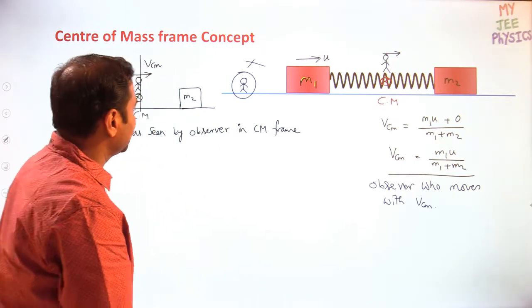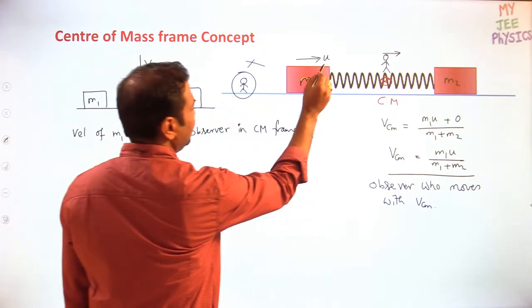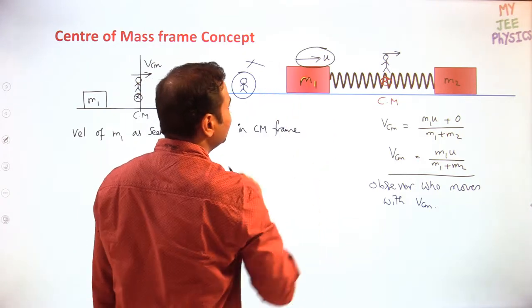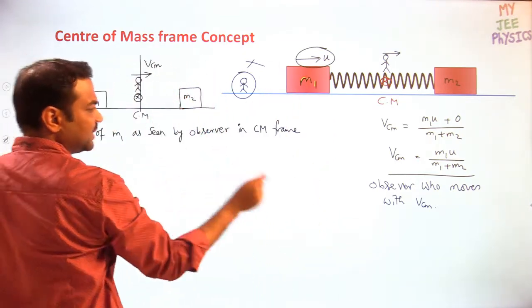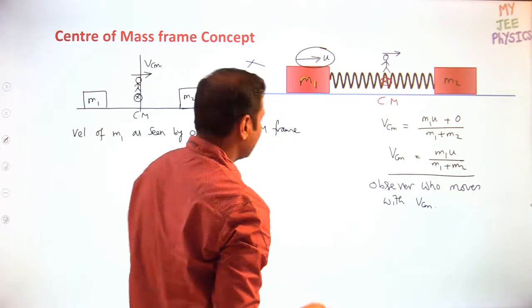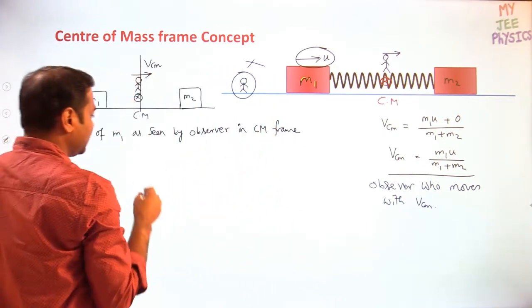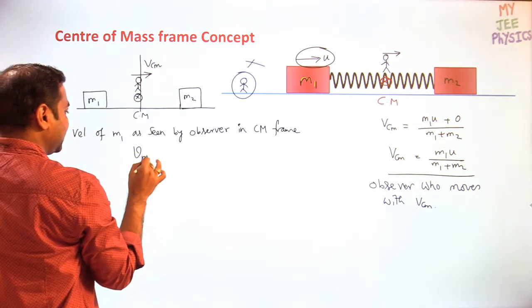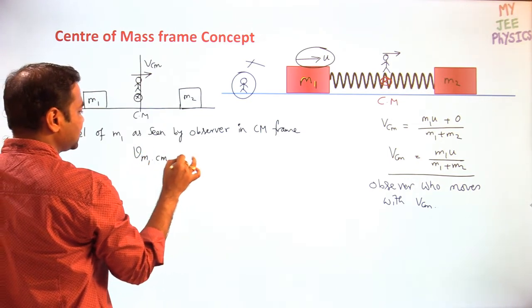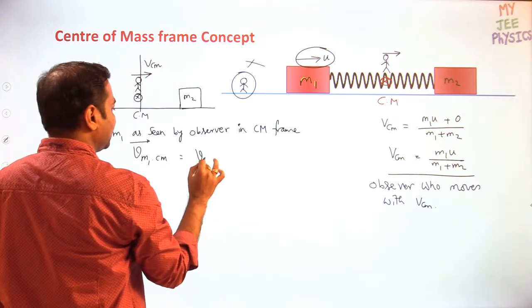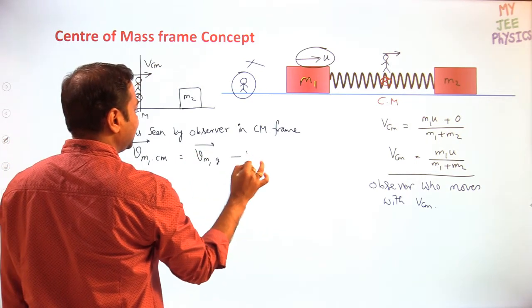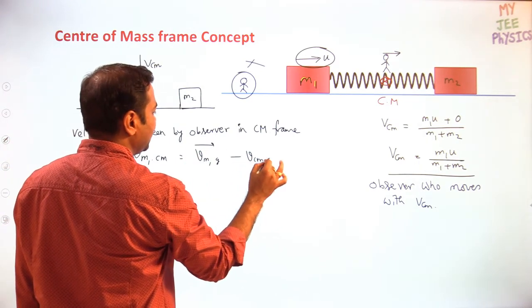Then what is the velocity? Actual velocity is u with respect to ground. And velocity of center mass we got. Now we require the velocity of m1 as seen by the center mass frame. Velocity of m1 as seen by the center mass is nothing but velocity of m1 with respect to ground minus velocity of center of mass with respect to ground.